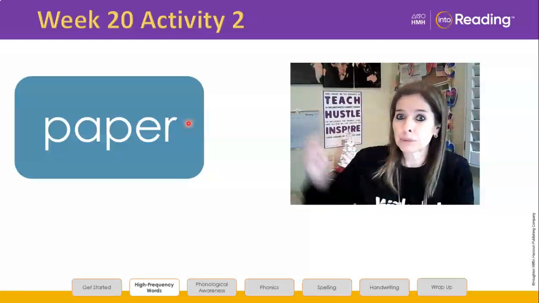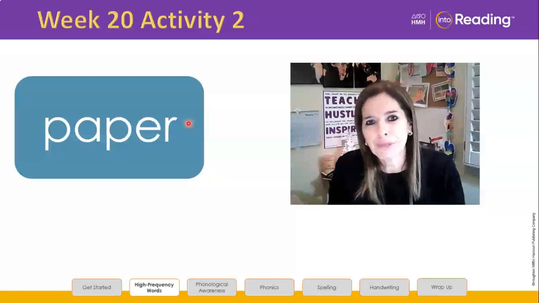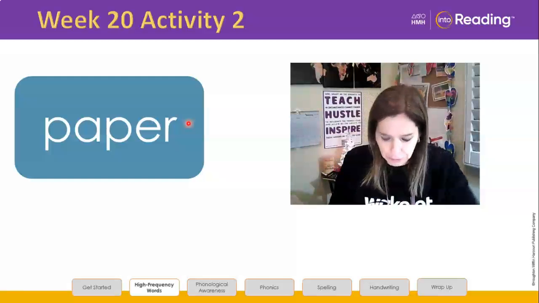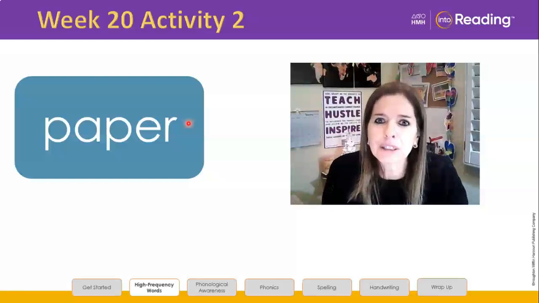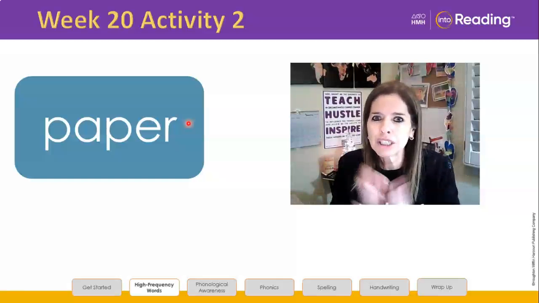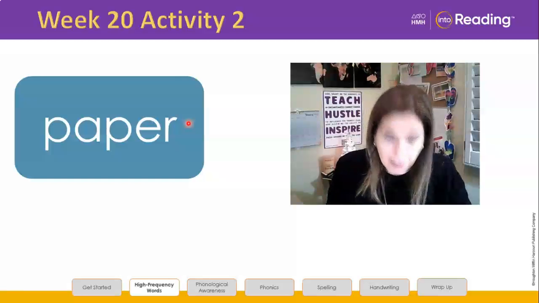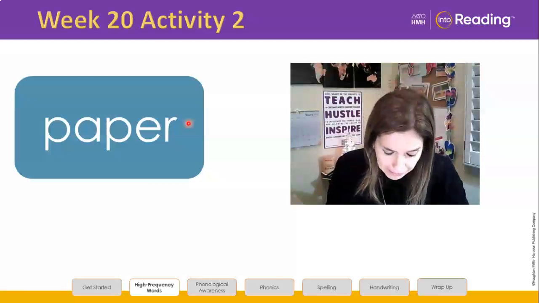Because in multi-syllable words, we don't break them apart. We chunk them, right? So pick up your writing tool. Blend the sound you hear in each syllable in paper. First syllable or chunk is pay. Second syllable is per. That's what I want to hear. Pick up your writing tool. Write pay, and then per.